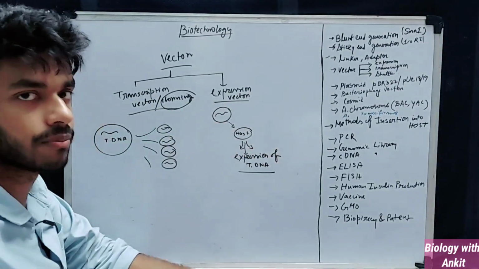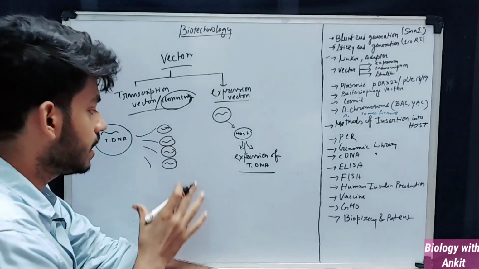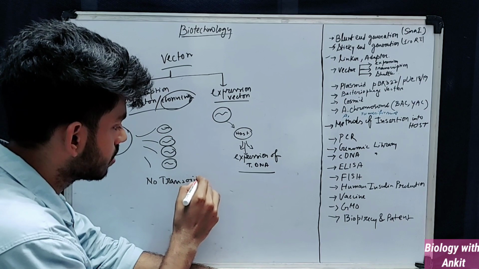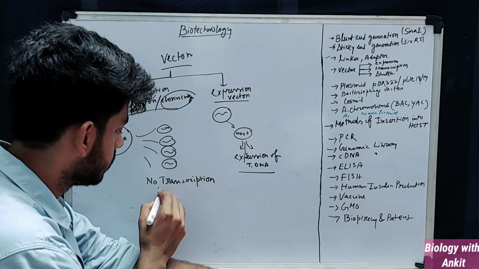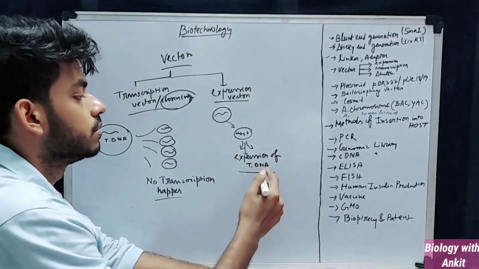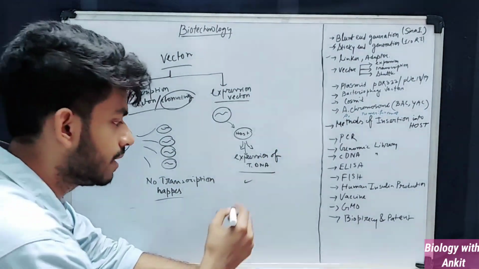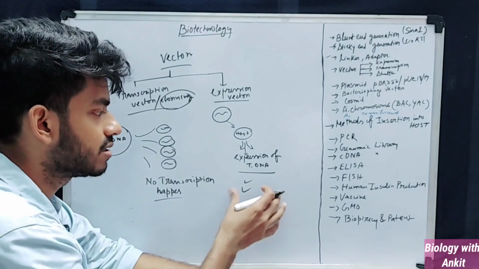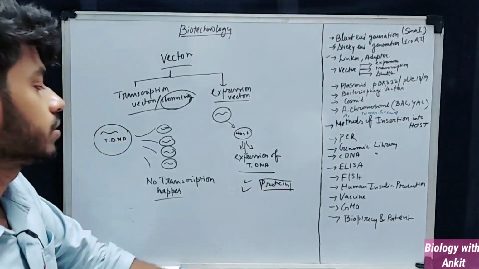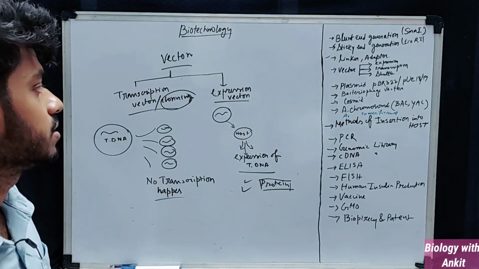So what is the difference between them? In a cloning vector, no transcription happens. But in the case of an expression vector, transcription happens as well as translation, because without translation you do not get the protein or the product. Okay.